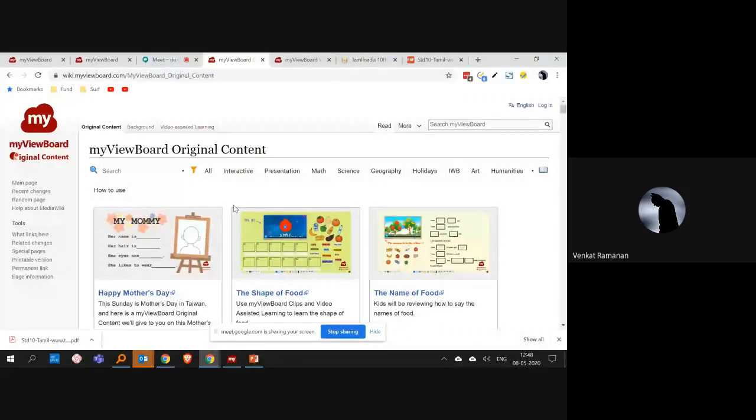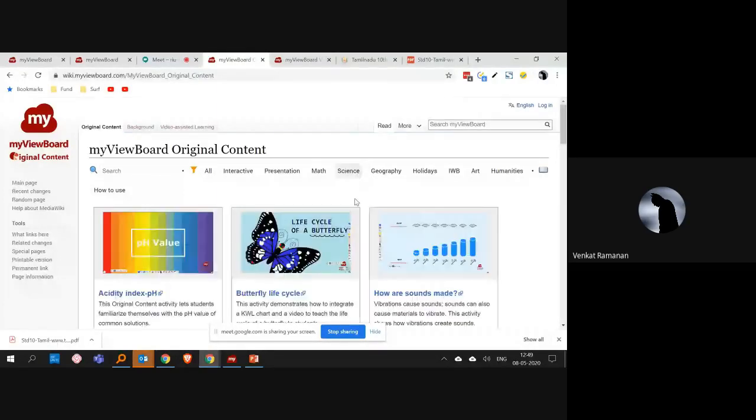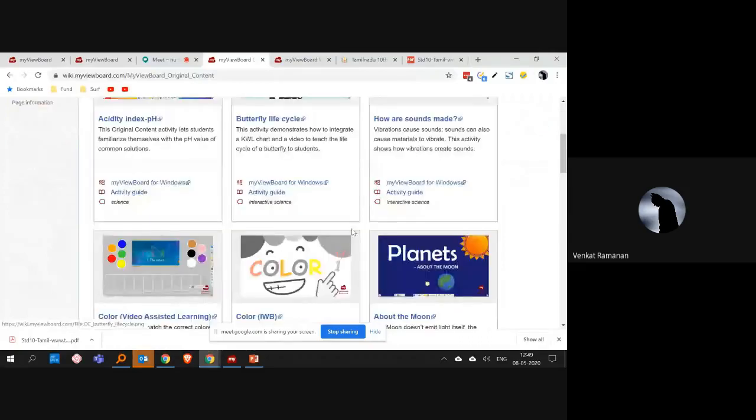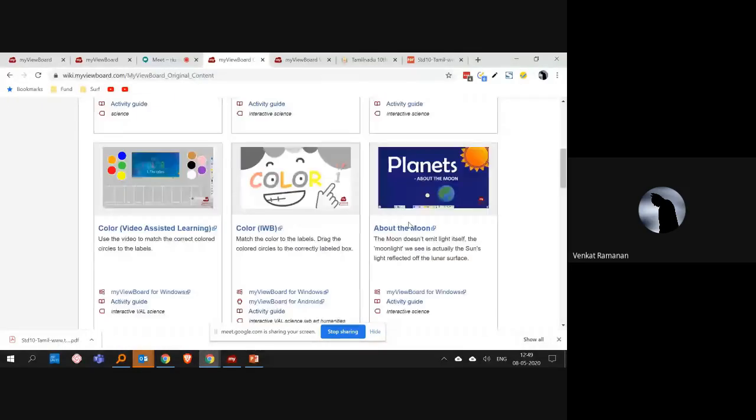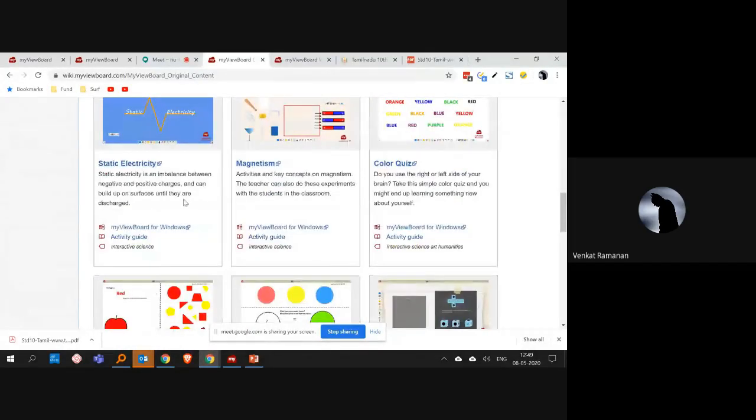So we have aggregated a lot of common files which are used across the globe. Go to wiki.myviewboard.com and then search for original content. You will have a lot of options. For example, if you are a geography teacher or a science teacher, just select this. If you want to talk about pH value or how sounds are made, or you want to discuss the planets, static electricity, all these options are available for you.